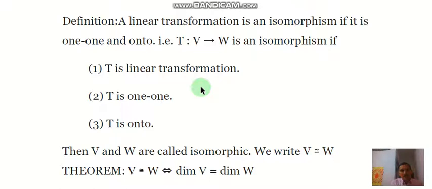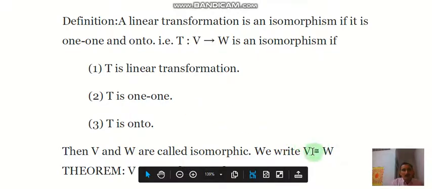If these three conditions are satisfied by a mapping, then we will say that this is an isomorphism. And in this case, we say that V is isomorphic to W, and this is denoted as this much.